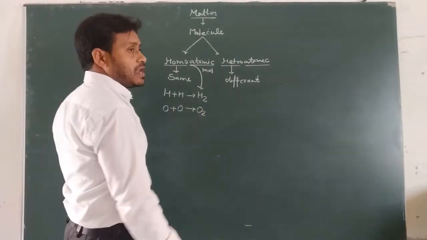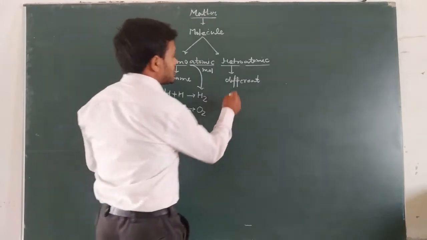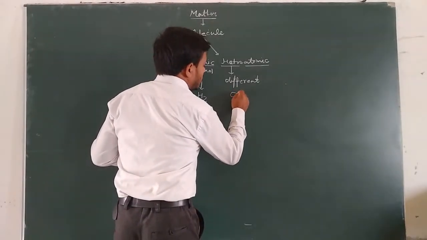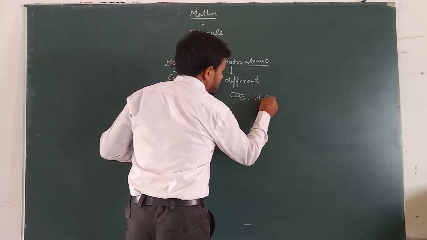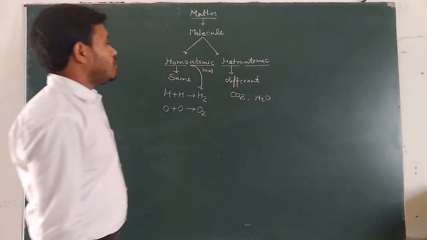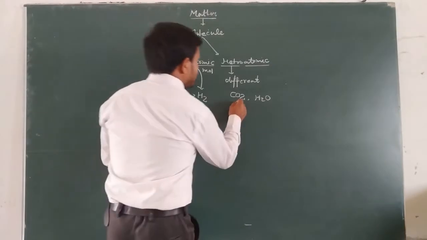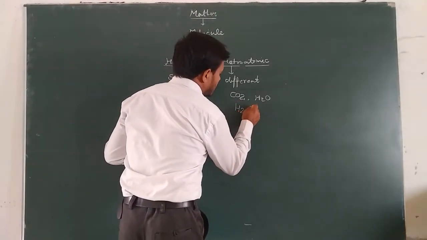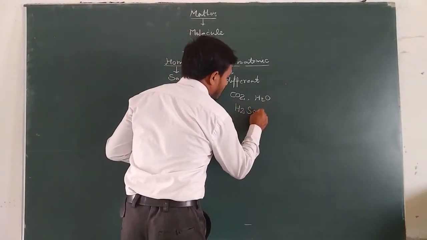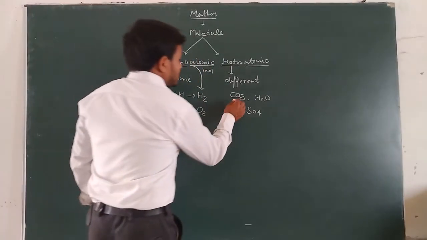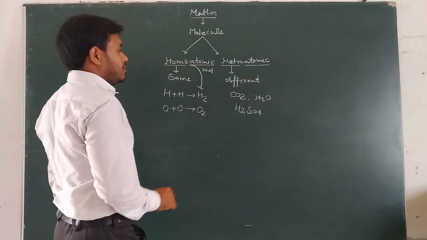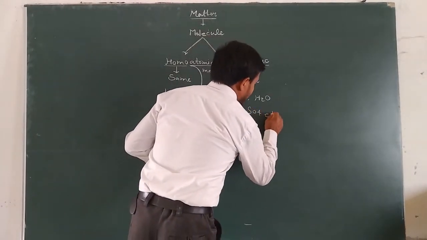Examples of heteroatomic molecules are CO2, H2O, and H2SO4, sulfuric acid.